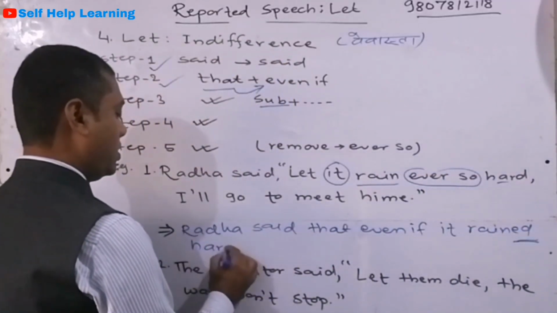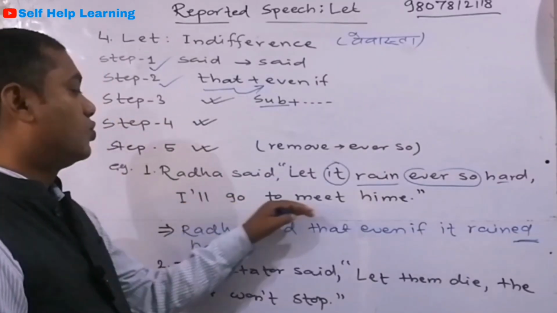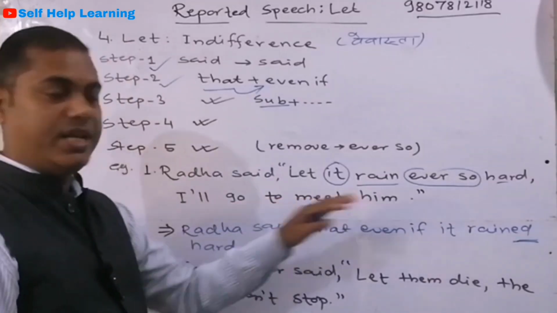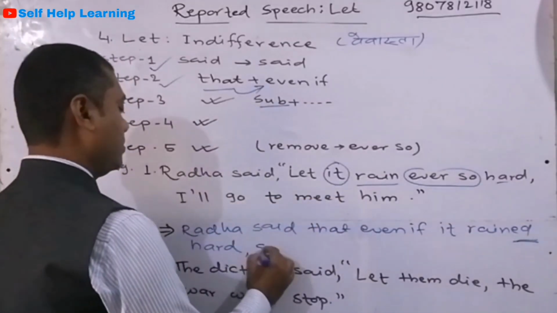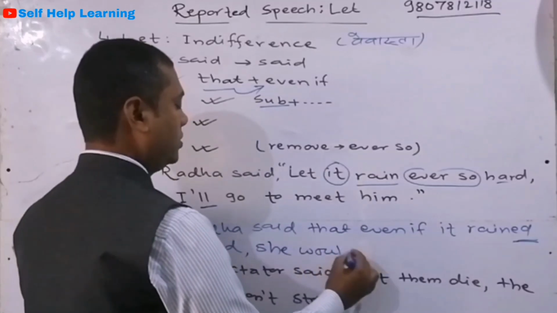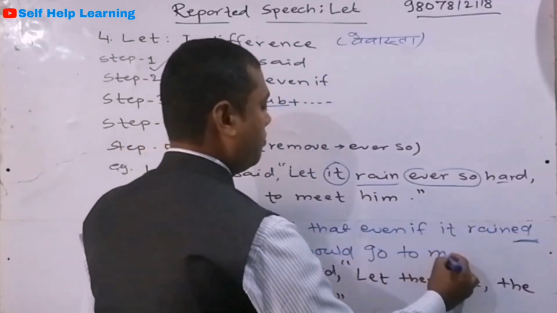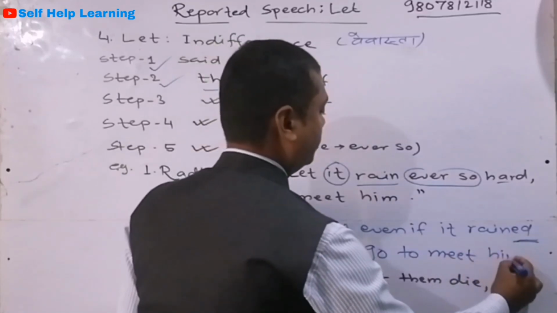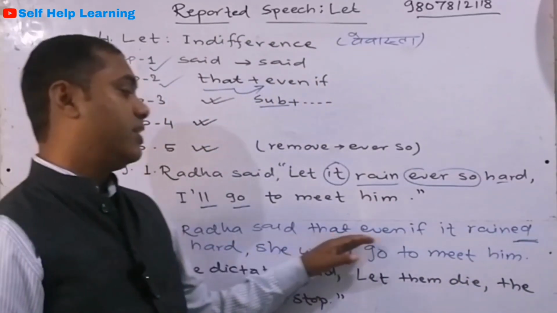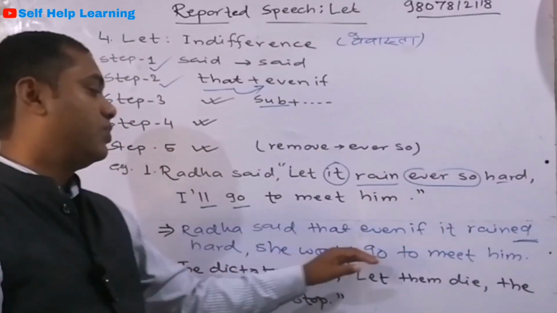Rained hard, and then comma, I'll go to meet him. This him. So I becomes she and will becomes would. She would go to meet him. See there. Radha said that even if it rained hard, she would go to meet him.